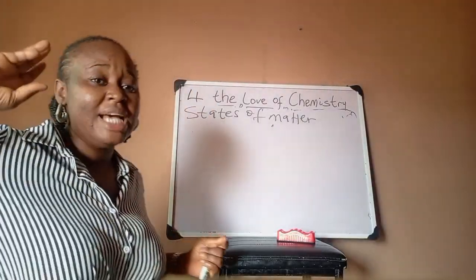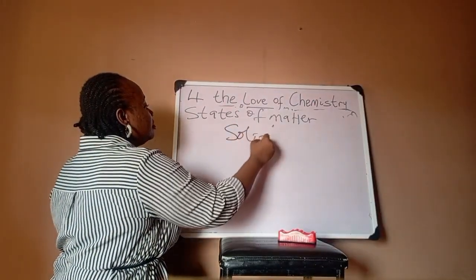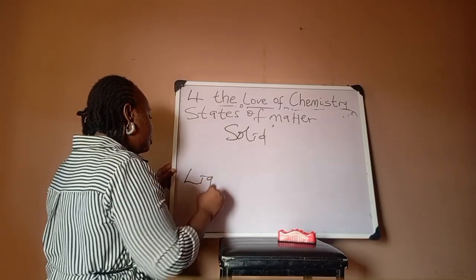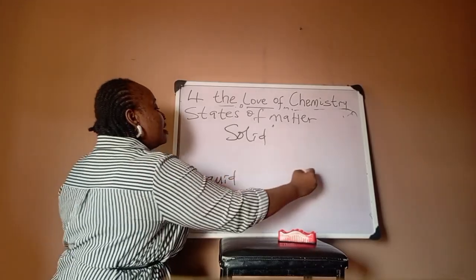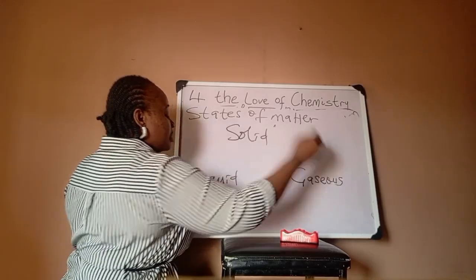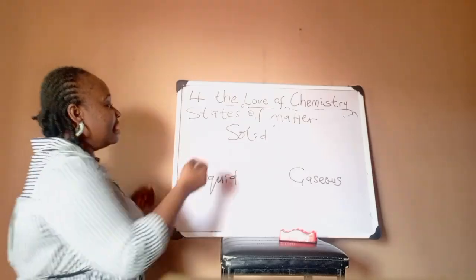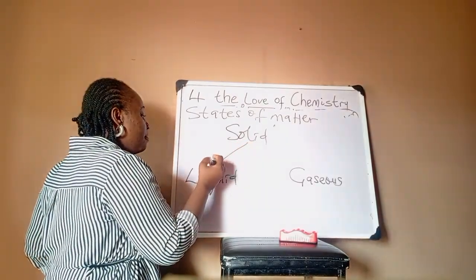Of course, we know that matter exists in 3 states. We have the solid state, the liquid state, and the gaseous state. So, matter can change from solid to liquid, and that process is what we call melting.